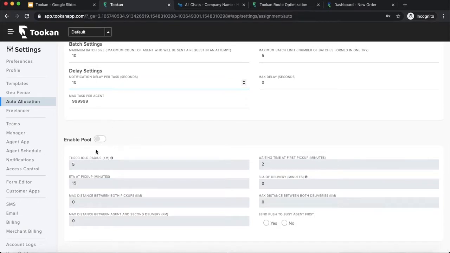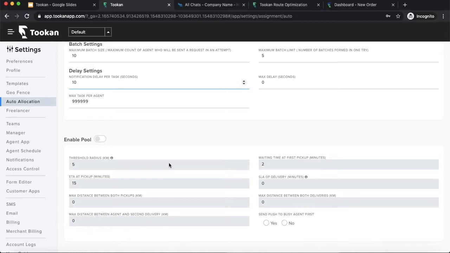Then there is this pooling feature. Pooling is very common if you see other services as well, like Uber or Ola or any other ride services. They also have pool or share, as we call it. So basically if two orders lie within the range of the parameters which I have defined here, they will be pooled and assigned to one agent.